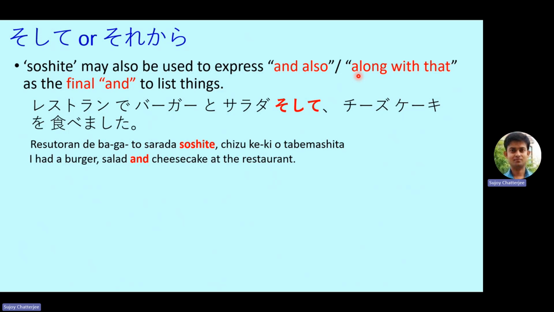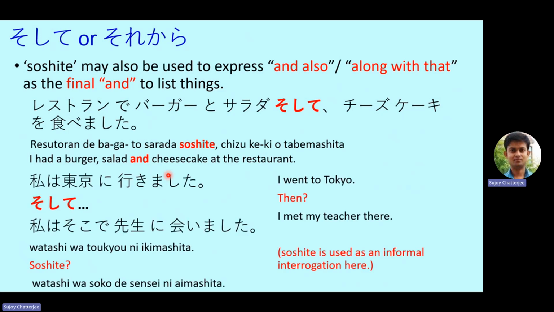So burger and salad are connected using the to particle, which is the comma equivalent. And then we use soshite, which means and. So this is to express "and also" or "along with that". So I had first burger, salad, and then I also had a cheesecake at the restaurant.